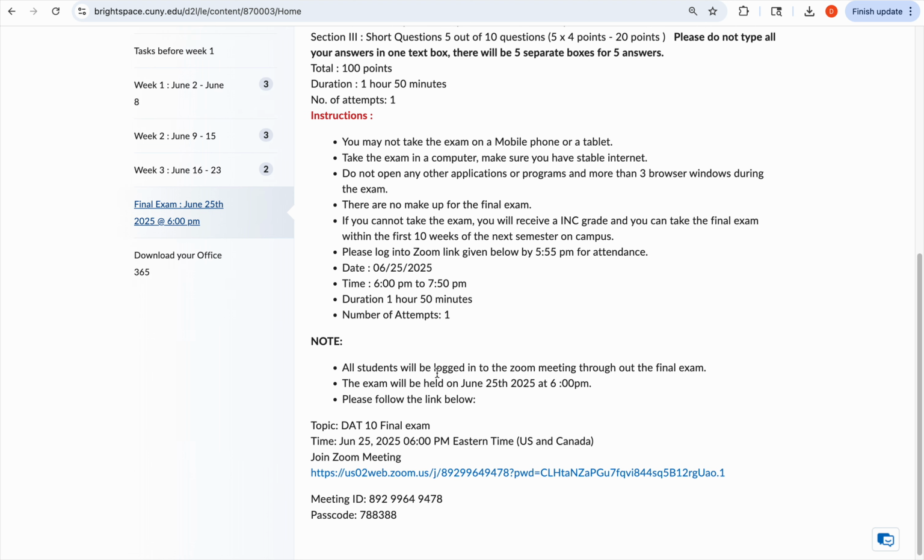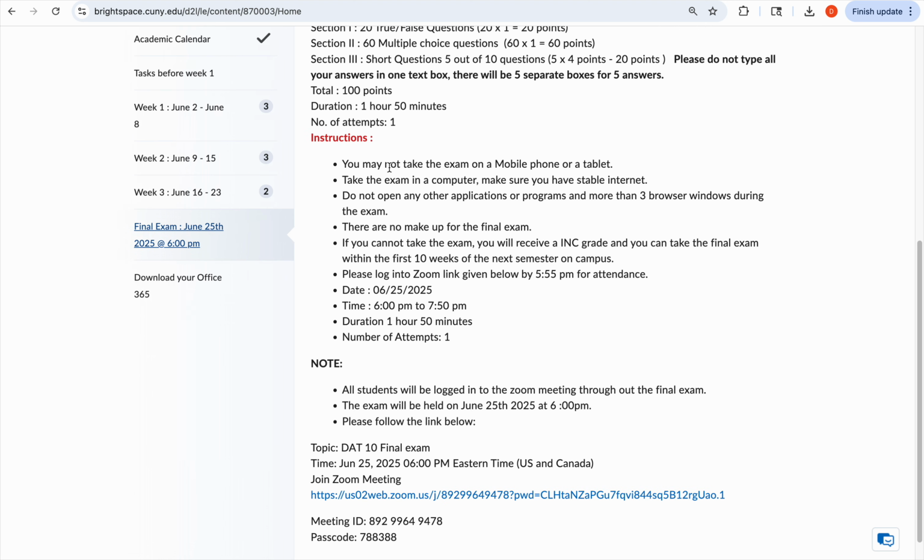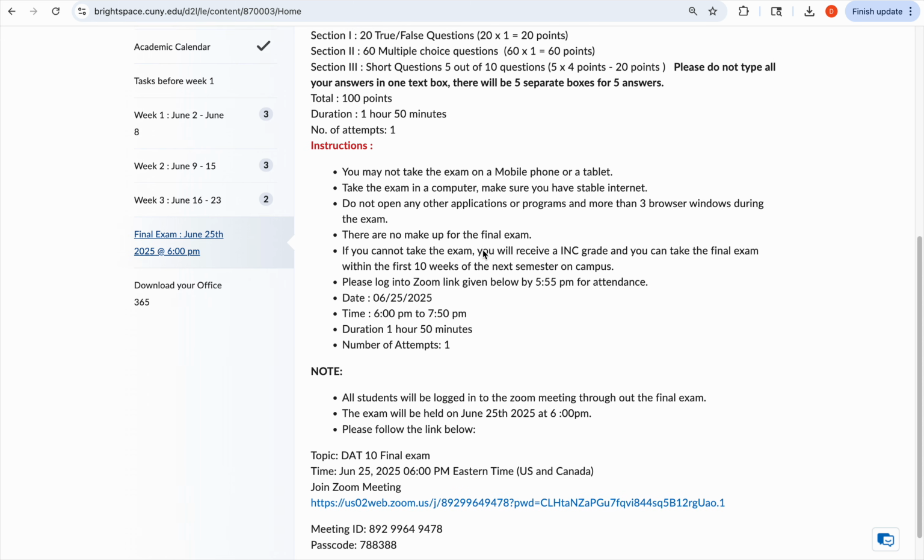Some of the instructions: make sure that you are taking the exam on a computer. Make sure you have a stable internet connection. Make sure you don't open more than 2 or 3 windows, because this is an exam with over 84 questions. The exam will look something like this.